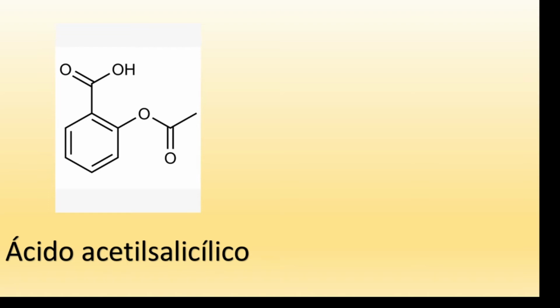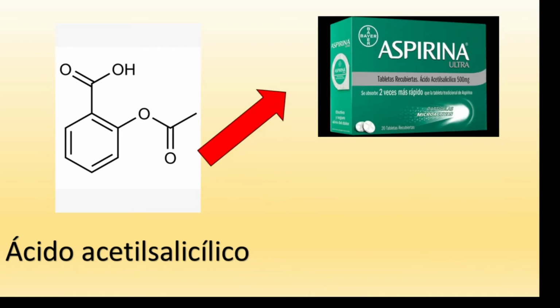For example, have you ever heard something about acetyl salicylic acid? Okay, I suppose yes. Have you ever had a headache? Actually, acetyl salicylic acid is more commonly known in its presentation as aspirin, right?